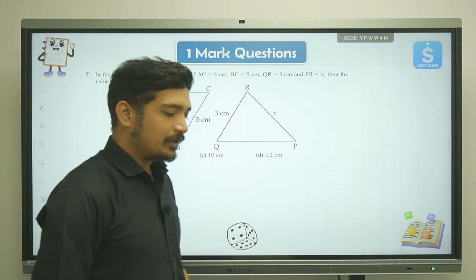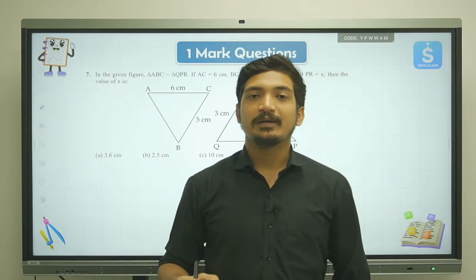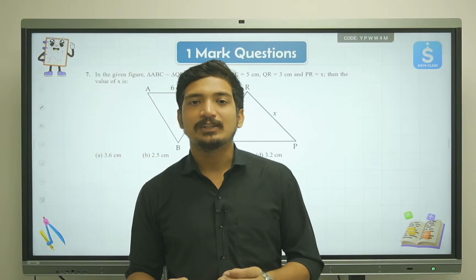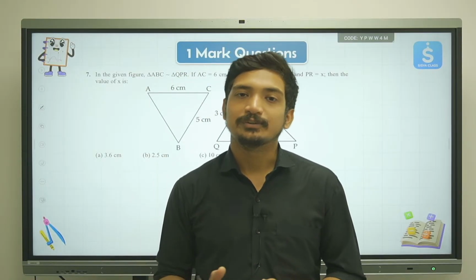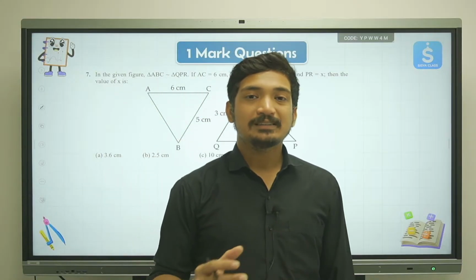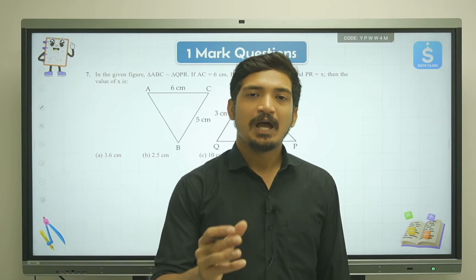Okay, and I really like similar triangle questions where the name of the triangle is given in the question itself, because this name will actually help you a lot to find out the ratios. Now we know that for two similar triangles, the corresponding sides are proportionate. The corresponding sides are always proportionate.